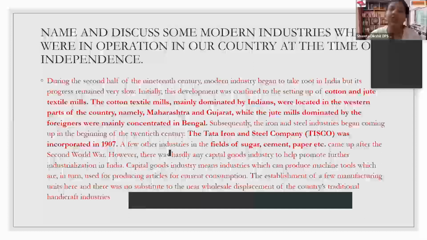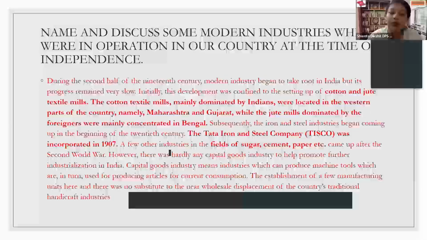As I just told you, modern industry in India was not at all growing, and it was seriously a challenge for the Indian economy, but then came a blessing in disguise. Children, soon the European countries were engaged in World War I and World War II. You're aware of the dates they started.